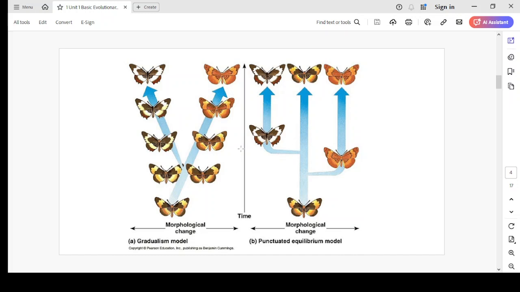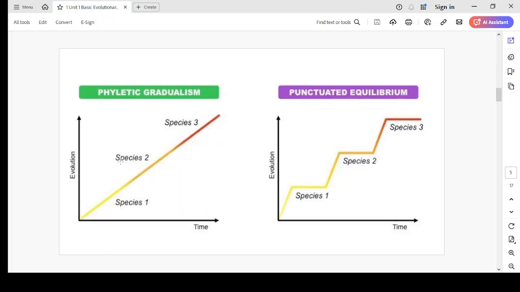So you can also explain through the diagram. This is again an explanation through diagrammatic mode. One is your gradualism, theory of gradualism, species 1, 2 and 3 through gradual and slow changes. In punctuated equilibrium there is very fast change. You can see a spurt here, and again there is rapid change. So we can see rapid change of short duration in punctuated equilibrium.